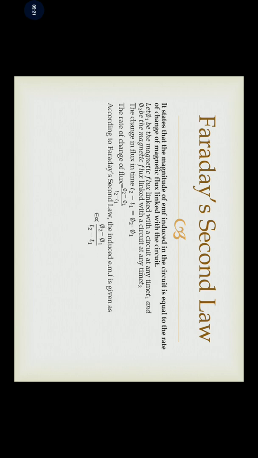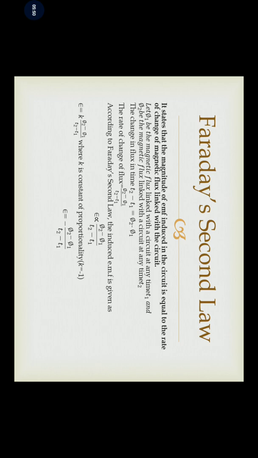Now Faraday's second law says that the magnitude of induced EMF, if E is the induced EMF, is proportional to the rate of change of flux, phi2 minus phi1 upon t2 minus t1. The proportionality is removed and we get a constant K. The constant K was verified experimentally and its value comes out to be minus 1.